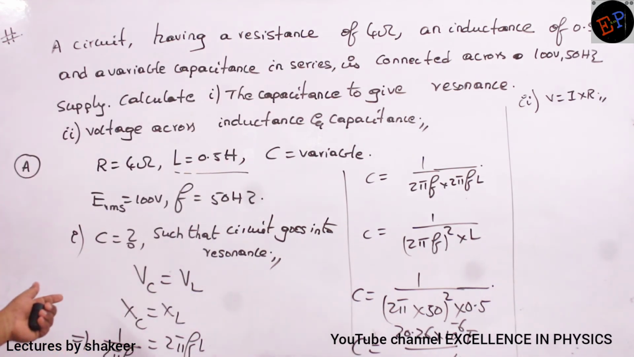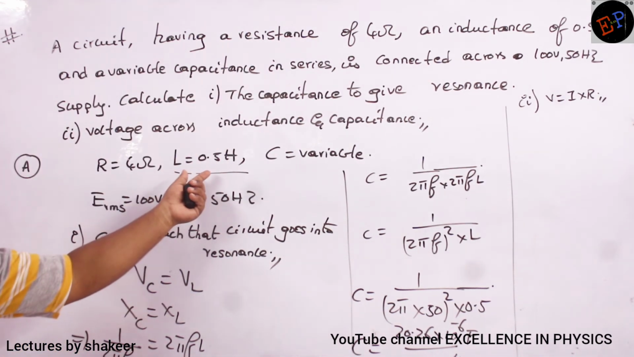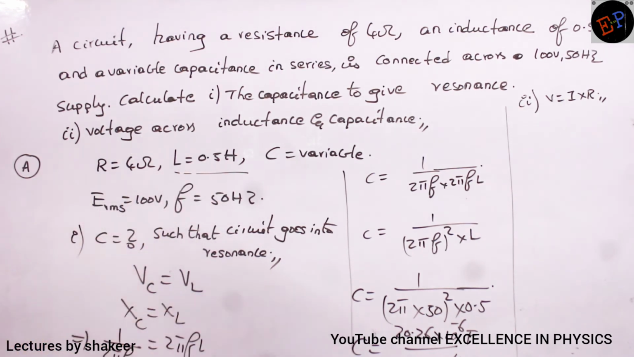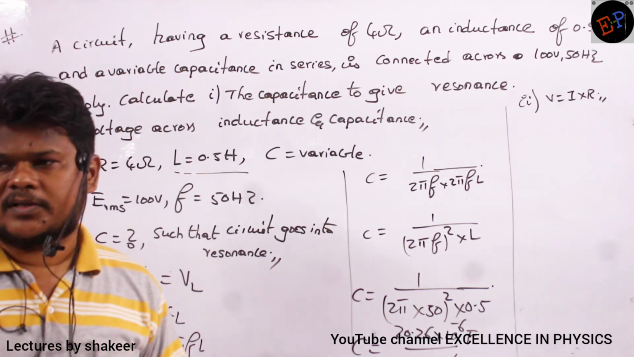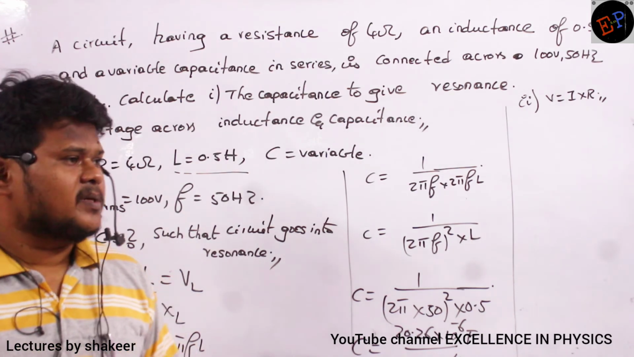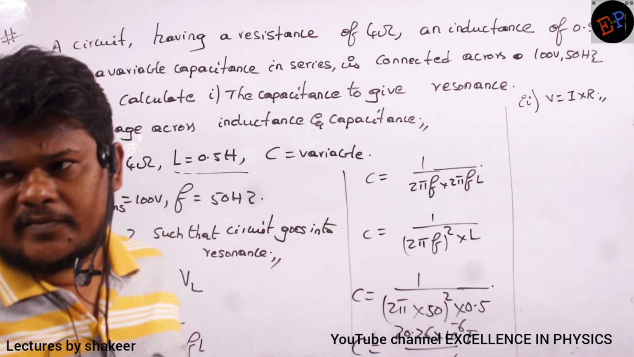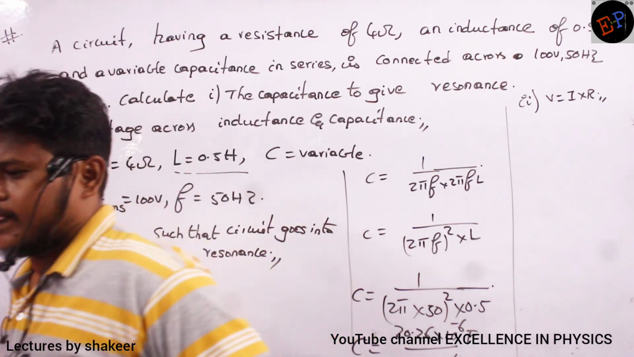Are they given? L is given. Capacitance I have already calculated. Very easily I can calculate the voltage drop across the capacitor and inductor. But the I value, how can I calculate? That is the question. Is the I value given? The I value is not given. So how can I calculate?